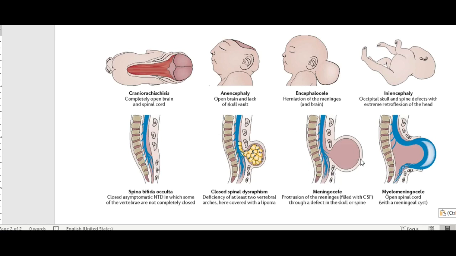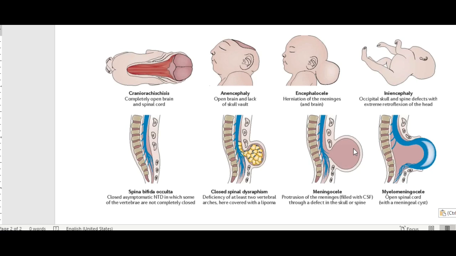Next, we will see meningocele. In meningocele, there is a neural tube defect and a sac of meninges is formed with only clear fluid. There is no neural component inside, only meninges with clear CSF.